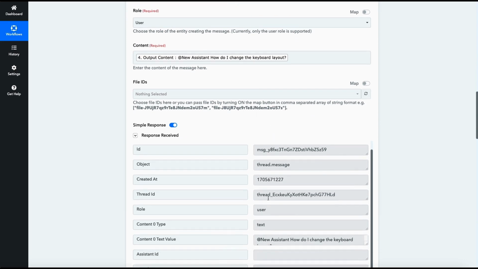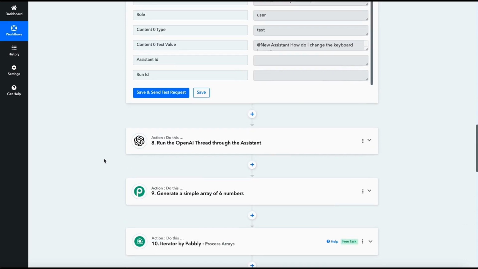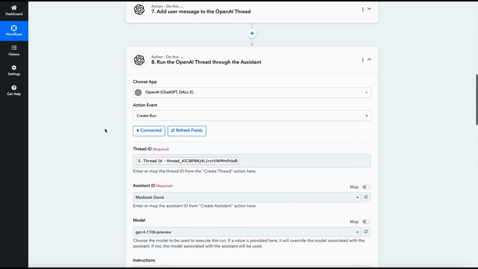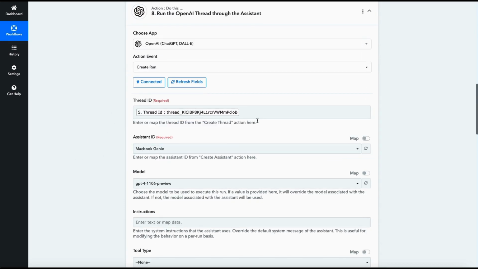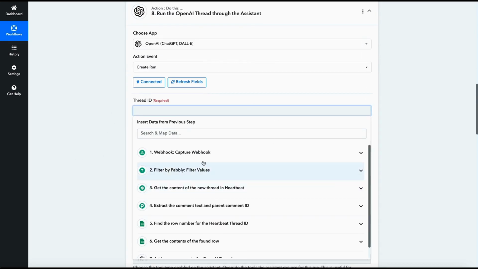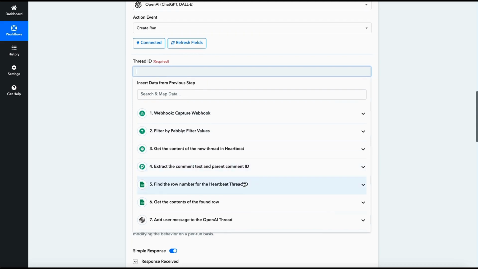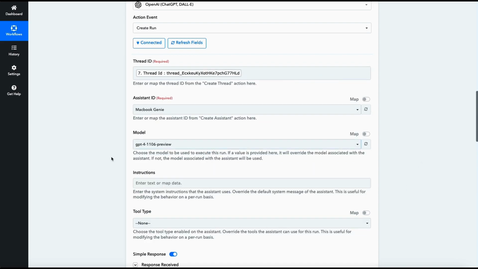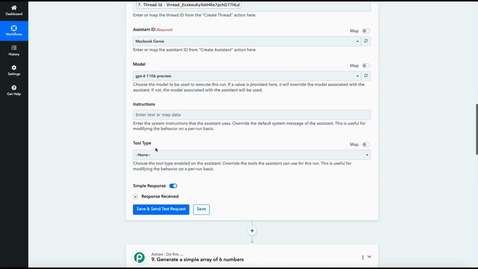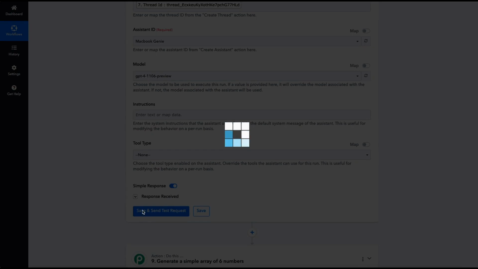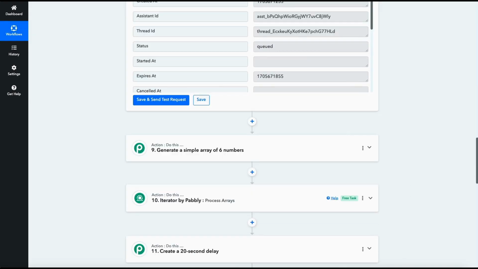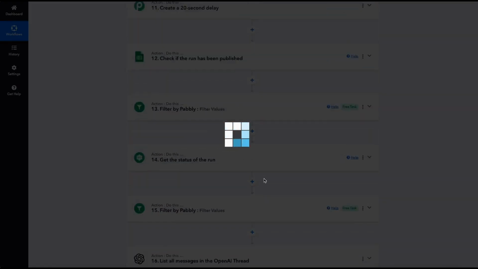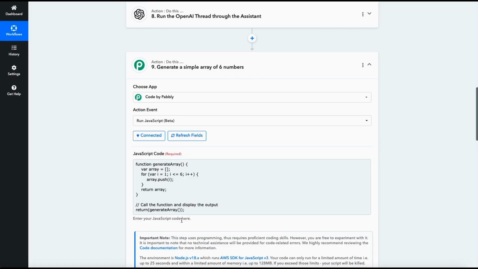And that's it. The message has been added. Now, the next module is exactly the same: Run the OpenAI thread through the assistant. We just need to make sure that everything is remapped, seeing as we've cloned this module from a different module. So the thread ID, you can just take it from here. So thread ID is this one, and the rest is the same. So let's run it. And then the array is exactly the same. We don't need to change anything because it's a standalone module here.